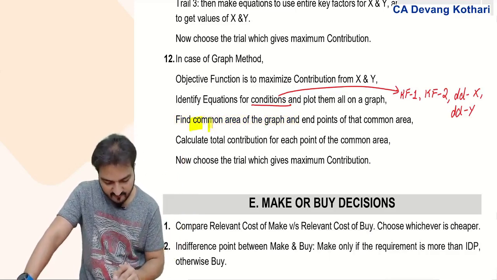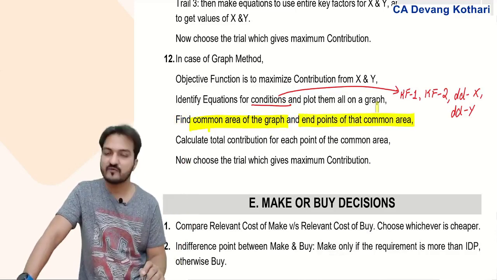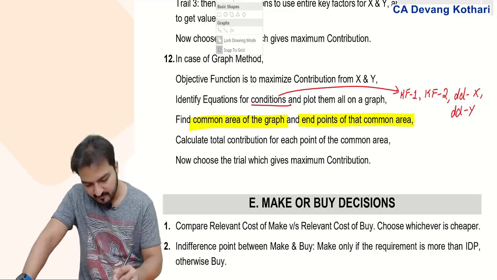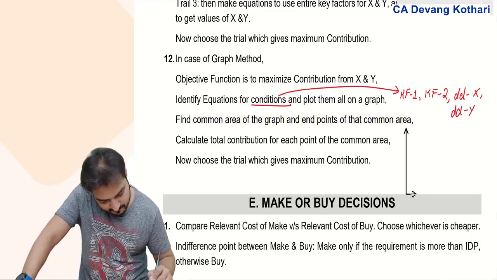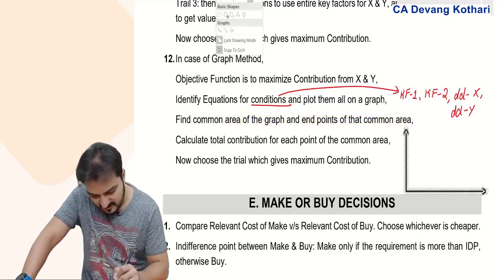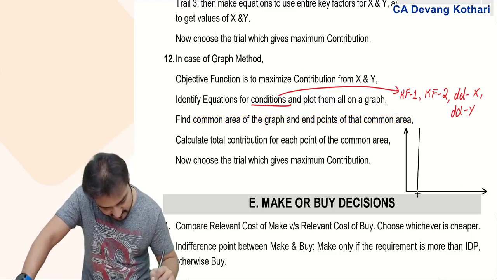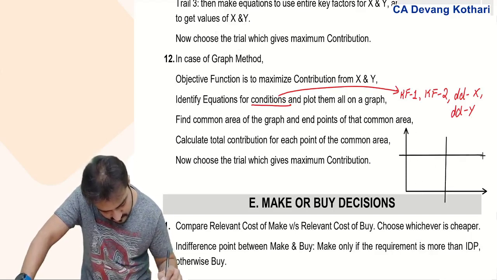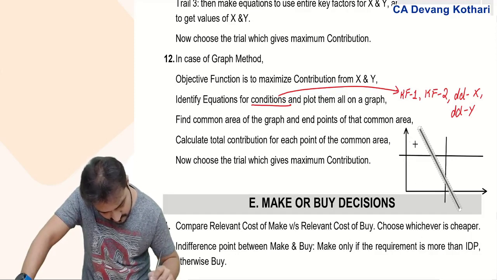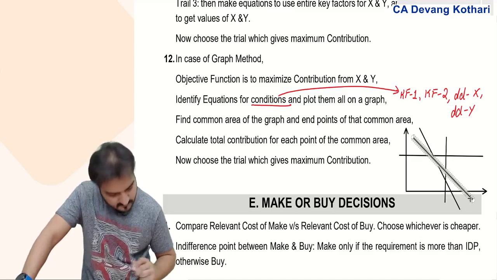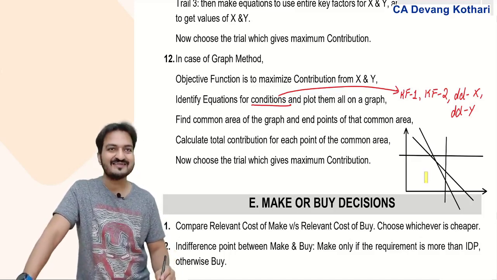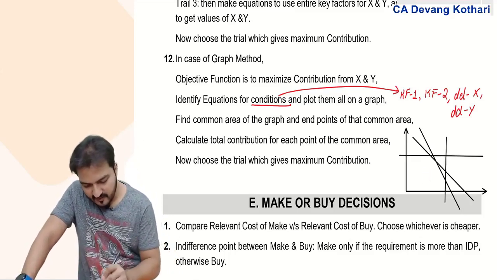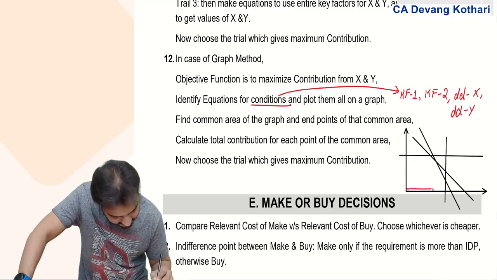That common area of the graph you identify, and the endpoints of that common area you identify. Remember, I am just giving you a sample: if your graph turns out to be like this, then your common area indicated in the graph will be this area.